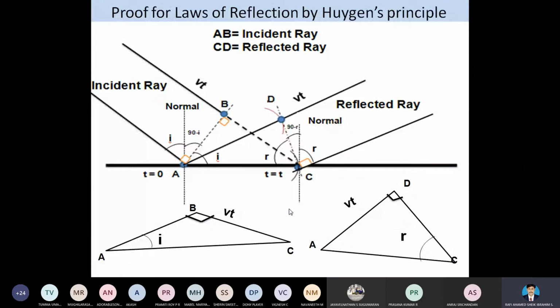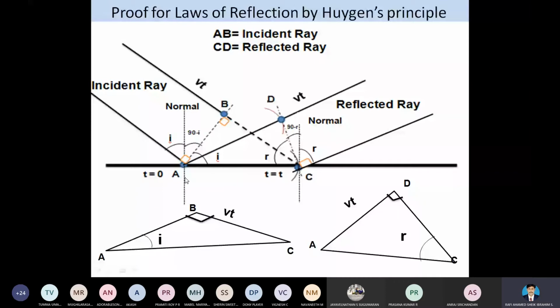So that's why we say that the angle of incidence is equal to the angle of reflection. And another thing from the laws of reflection: the incident ray means this region, the reflected ray means this region, and the normal to the reflecting surface at the point of incidence lie in the same plane. So this is an important parameter.